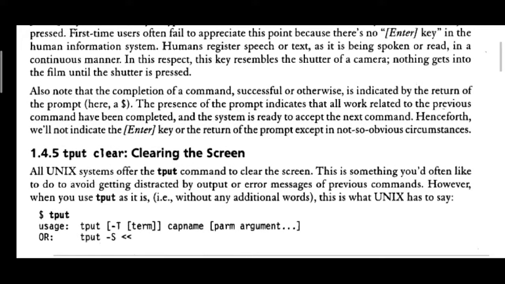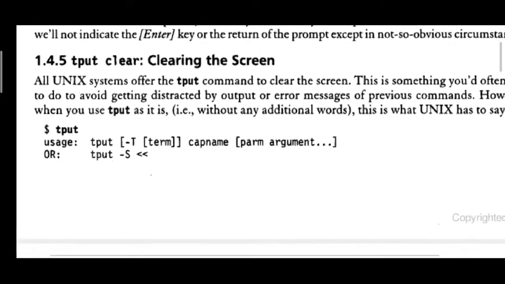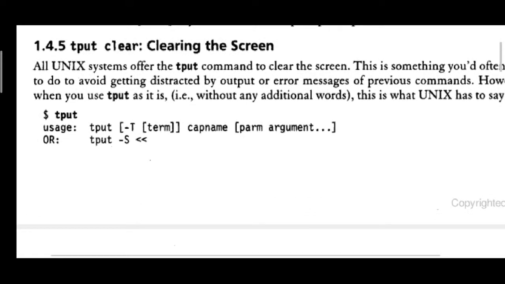Next, after interacting with the shell or core of the operating system, if you want to clear the screen, what is to be done? We can use the tput command. It is given here: tput clear, which is used for clearing the screen.